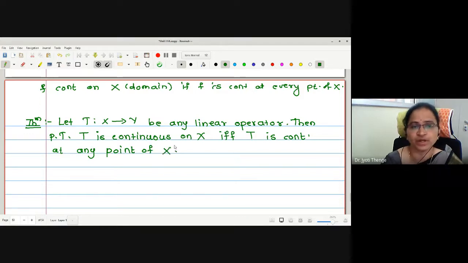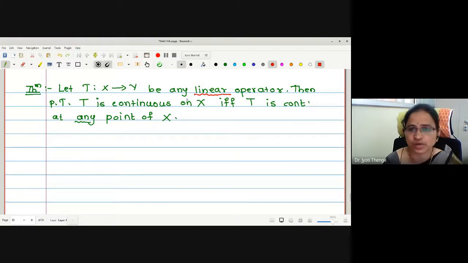Correct, no? This is a property, no? Because according to the definition, this has to be there. It has to be continuous at every point. Now we were claiming it is at any point due to which property? Linearity. Okay, let us try to prove this.